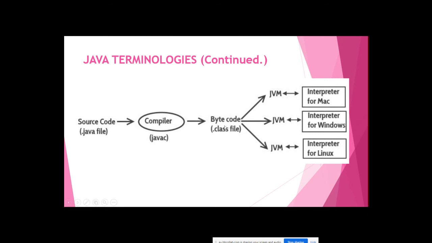Now this class file can be used by the JVM. There is a JVM for Mac, JVM for Windows, JVM for Linux operating system. With a different operating system, you have to install a JVM, right? So the JVM is different for different operating systems. Most of the users here are on Windows, so your JVM will take this bytecode and run it in Windows.